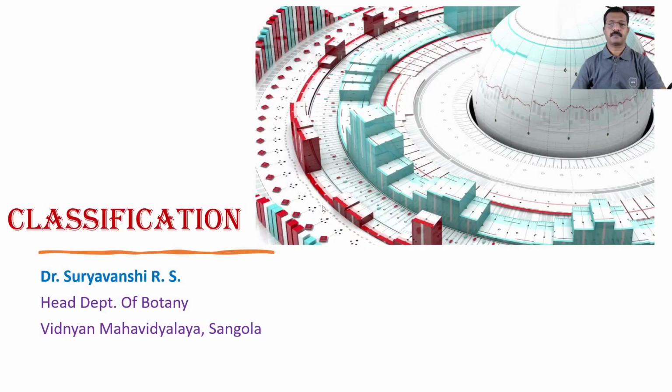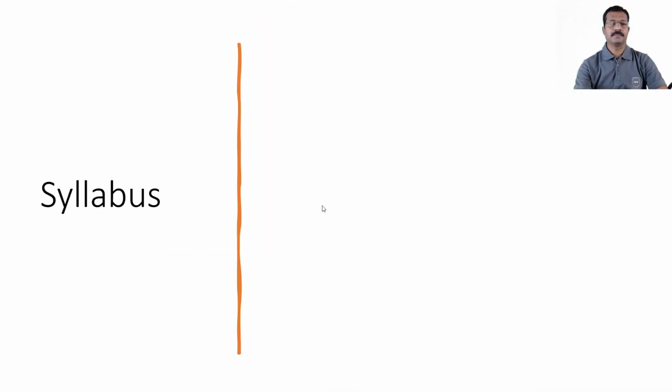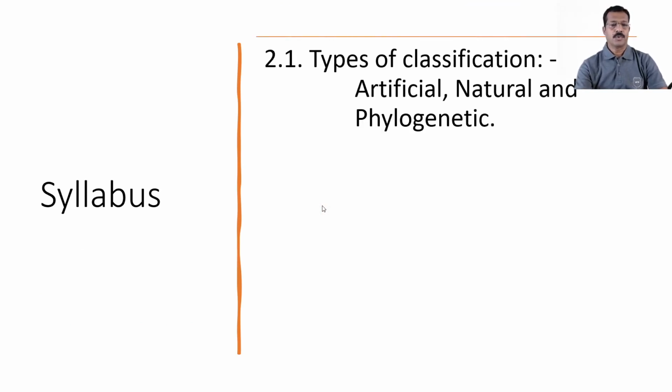Hi friends, today we are going to start the new topic, unit number two, that is classification. As far as the university syllabus is concerned, we have to see types of classification, that is artificial, natural, and phylogenetic.